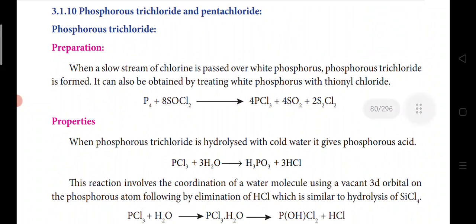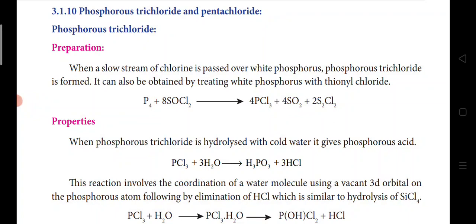Next is phosphorus trichloride and phosphorus pentachloride. Phosphorus trichloride preparation: when a slow stream of chlorine is passed over white phosphorus, phosphorus trichloride is formed. It can also be prepared by treating with thionyl chloride.